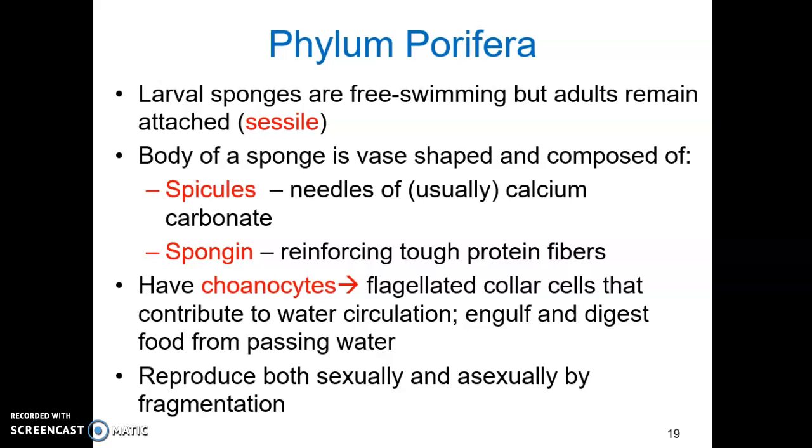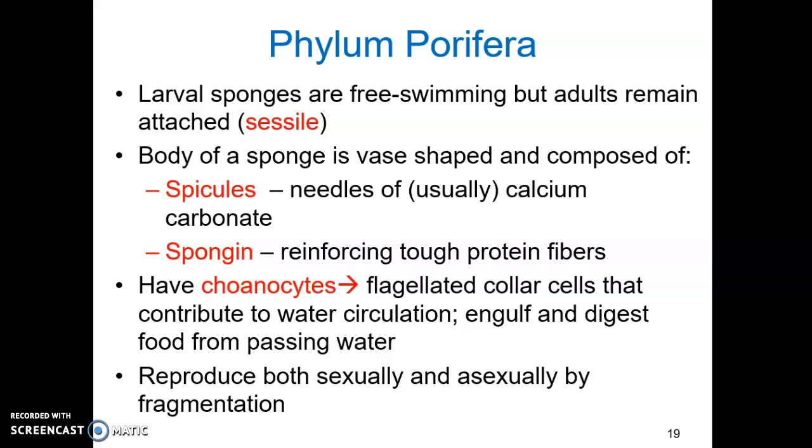Sponges have cells called choanocytes, flagellated collar cells that contribute to water circulation, bringing food and oxygen into the sponge and wastes out of the sponge. These choanocytes engulf and digest food particles from the passing water. Large sponges are very complexly folded in order to increase surface area, therefore increasing the choanocytes that are capable of engulfing food. Because the sponge relies on choanocytes to engulf particles of food, they are restricted to food that's smaller than one cell. So basically, we're talking bacteria.